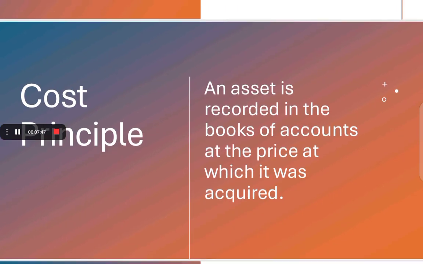Let's come to another principle, which is the cost principle. As per the cost principle, an asset should be recorded at the price at which it is acquired. The price of acquisition includes the cost of the machine, freight, and any cost which is incidental to bringing the machine into its present condition, like repair, overhaul, etc. So the cost principle says an asset is recorded in the books of account at the price at which it is acquired.